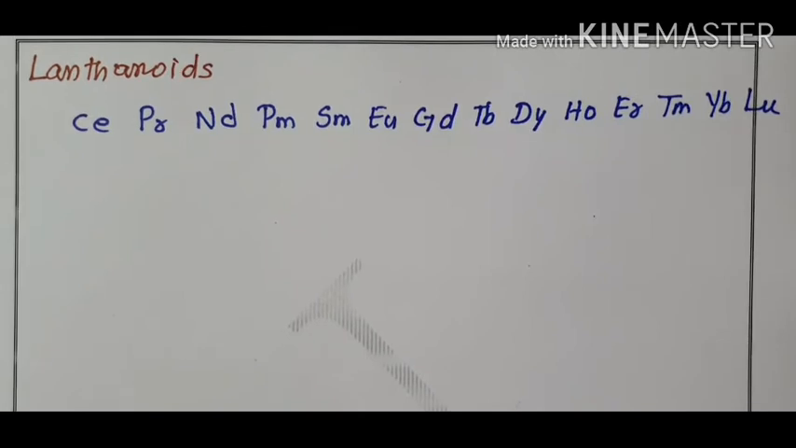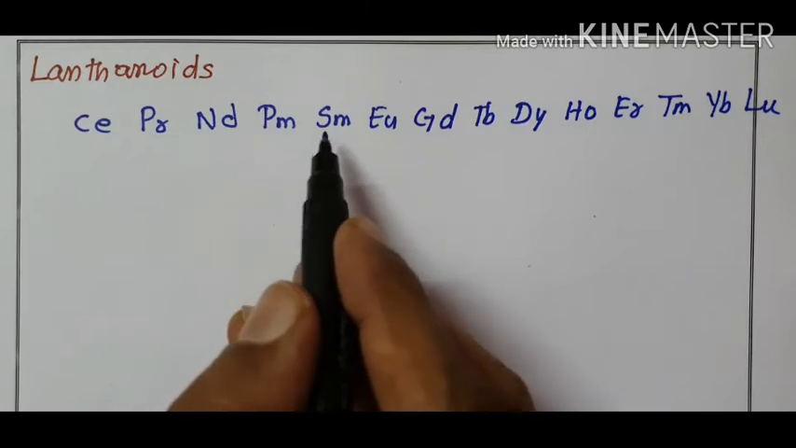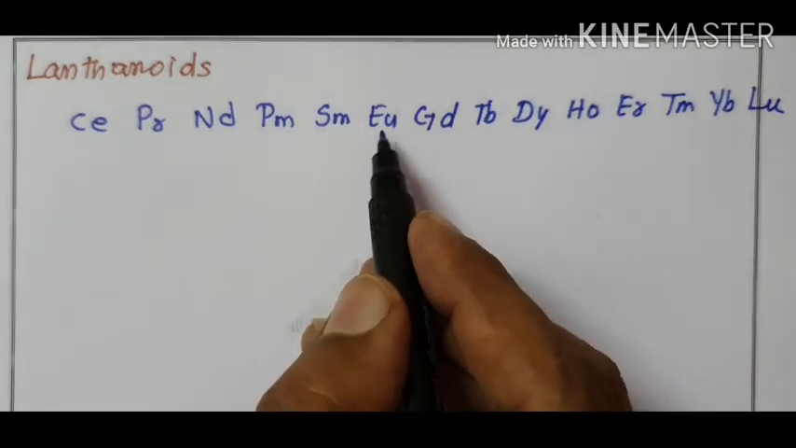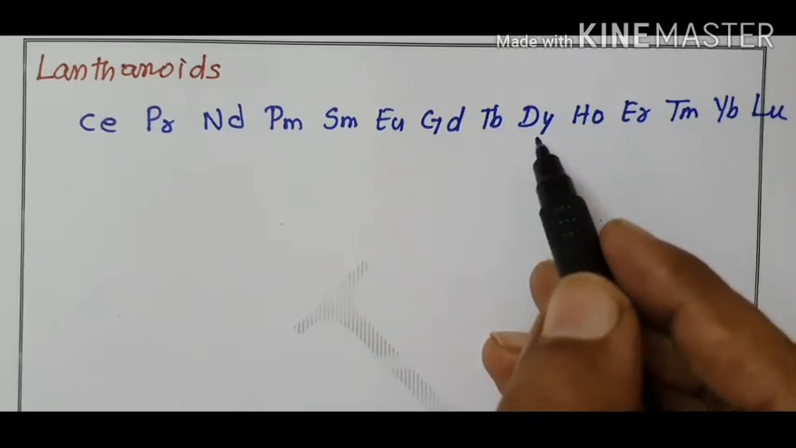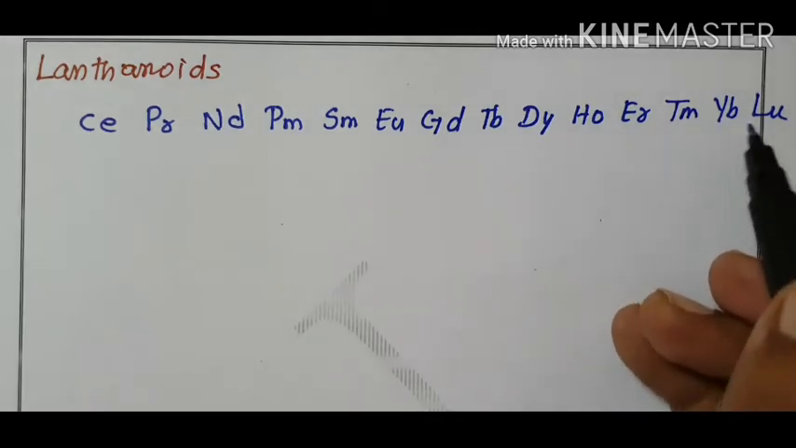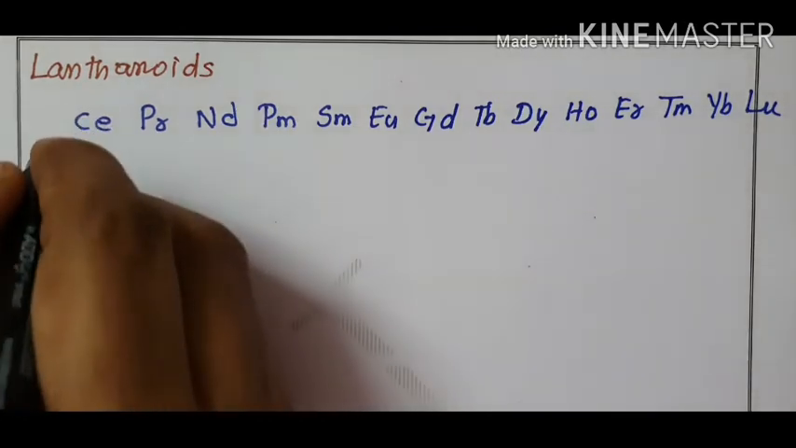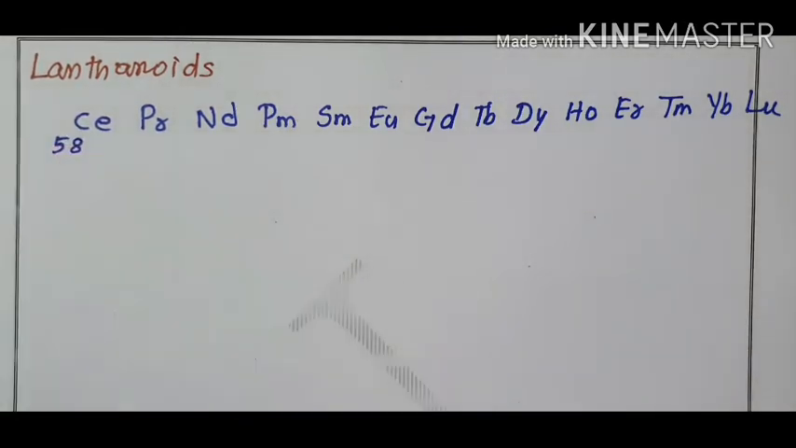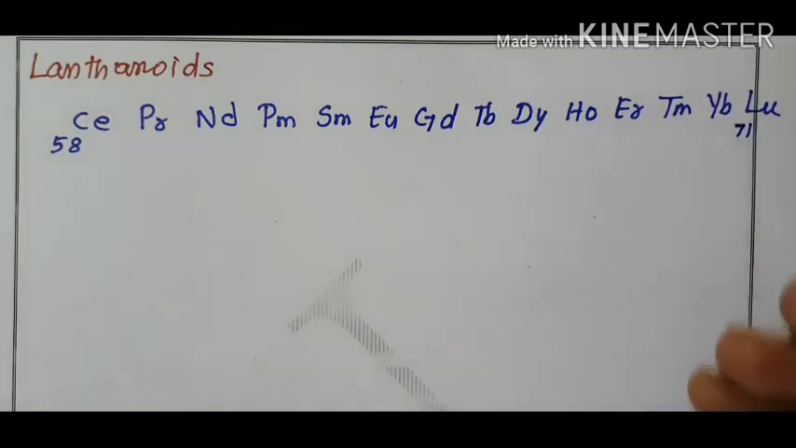Cerium, praseodymium, neodymium, promethium, samarium, europium, gadolinium, terbium, dysprosium, holmium, erbium, thulium, ytterbium, lutetium. Starting from atomic number 58 and ending with 71. This is lanthanoids.